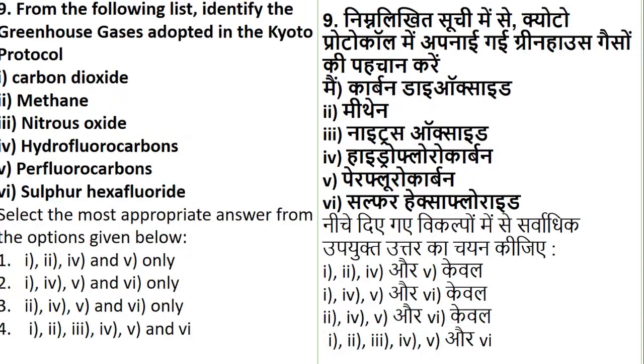Fine. Yesterday we did Kyoto Protocol, so there is one question, and there are 2 periods. I have brought that particular slide for you people. First period and second commitment period, that also we'll read. From the given list, which greenhouse gases are adopted in the Kyoto Protocol? These are the list of gases: carbon dioxide, methane, nitrous oxide, hydrofluorocarbons, perfluorocarbons and sulfur hexafluoride. So which of them are adopted in Kyoto Protocol? There are 2 periods, first commitment and second commitment period. We will see those commitment periods also today.